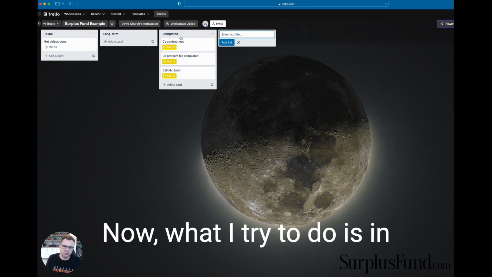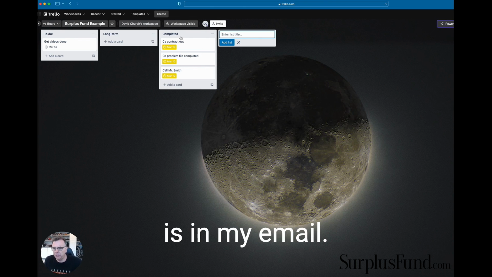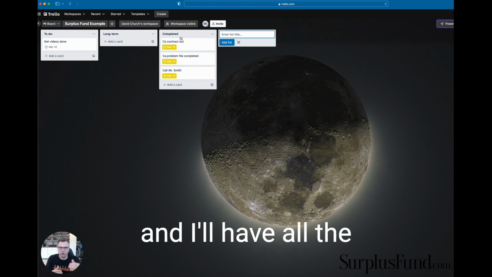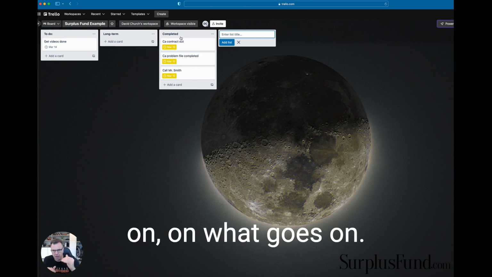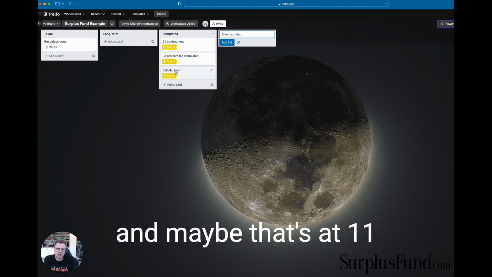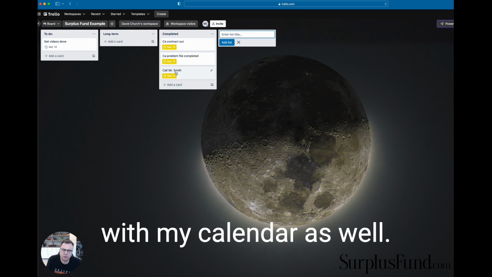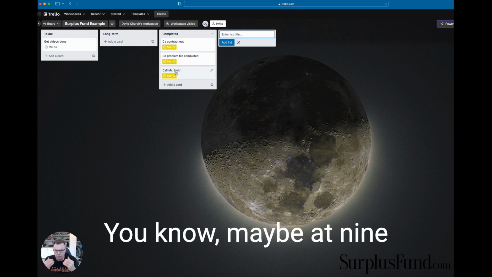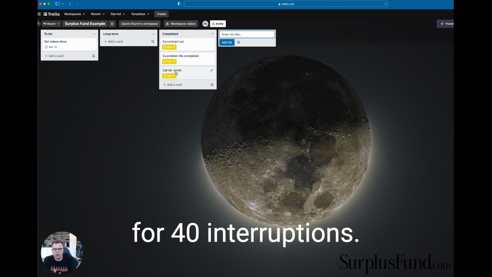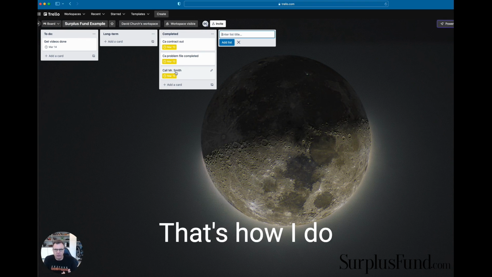Now, this is my personal organized system here. What I try to do is, in my email, I have a calendar, and I'll have all the time structure on what goes on. So maybe Mr. Smith is a coaching call, and maybe that's at 11 o'clock. That would be on here, but it would coincide with my calendar as well. And maybe at 9 o'clock, I check emails, which would be on my calendar for 40 minutes, and then I don't check emails again until 3 or 4 o'clock. And that's how I do my schedule.